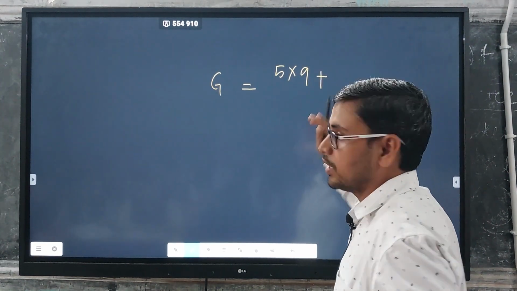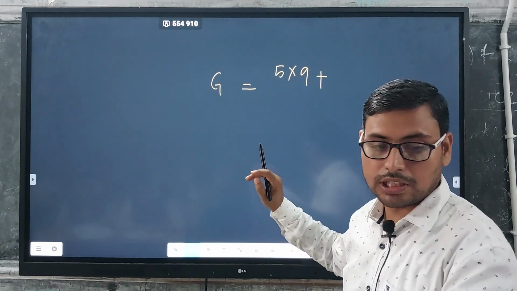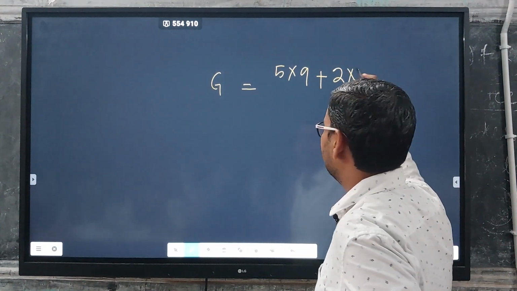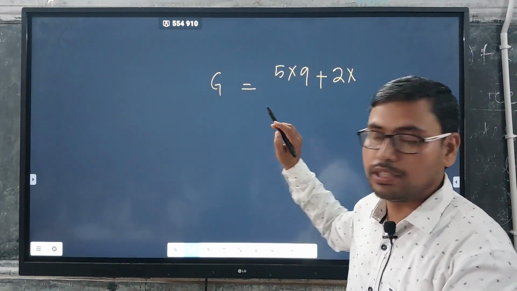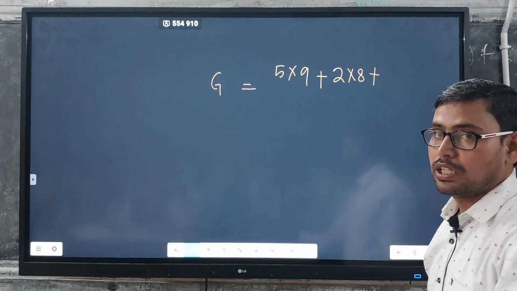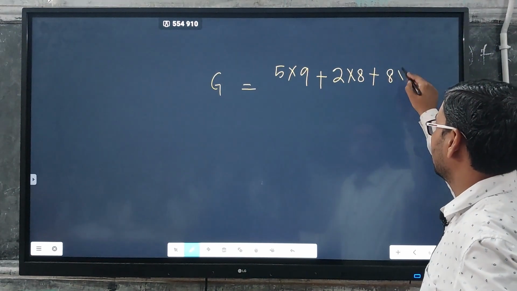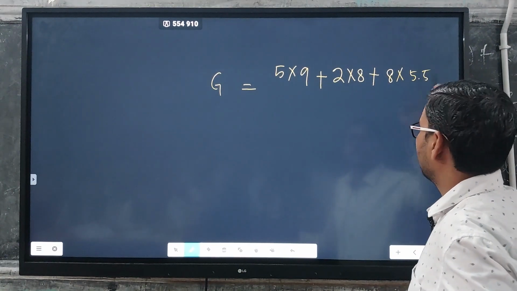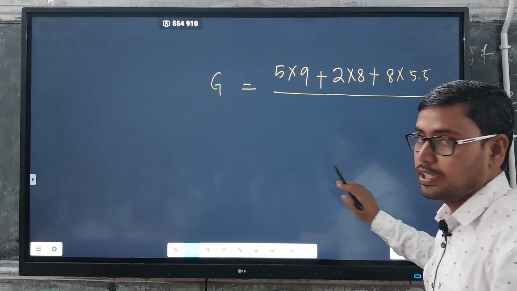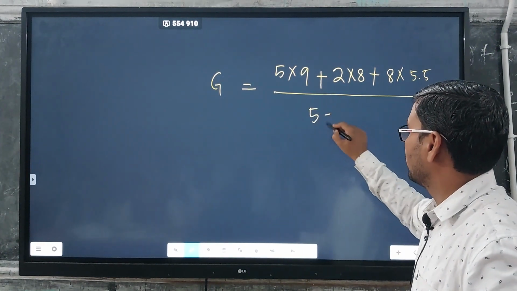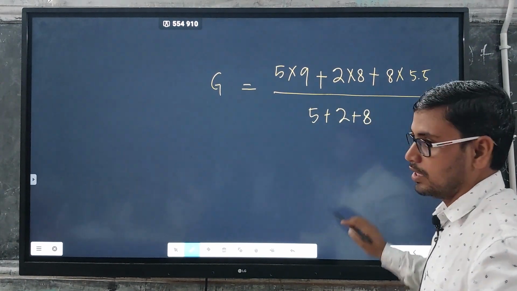In the second bed thickness is 2 meter, 2 into average grade 8%, plus in the third case thickness is 8 meter and average grade is 5.5%, divided by the thickness, that is 5 plus 2 plus 8.